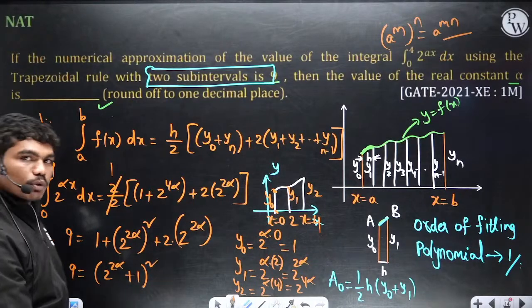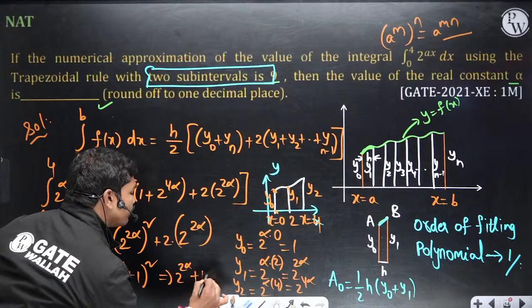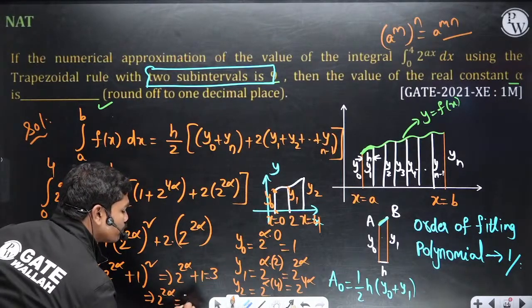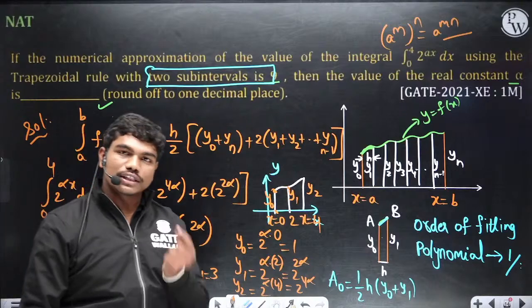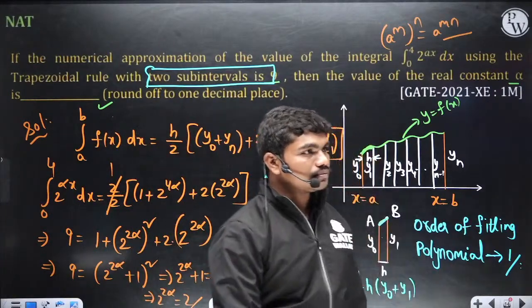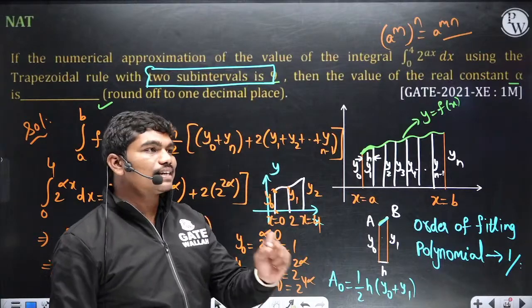Okay, so this is what we have directly. Therefore 2 power 2 alpha plus 1 is equal to square root of 9, which is 3. So 2 power 2 alpha is equal to 2. That's it. So 2 alpha value is 1 and alpha value is 1 by 2, that is 0.5. Clear? Did you understand this very clearly?